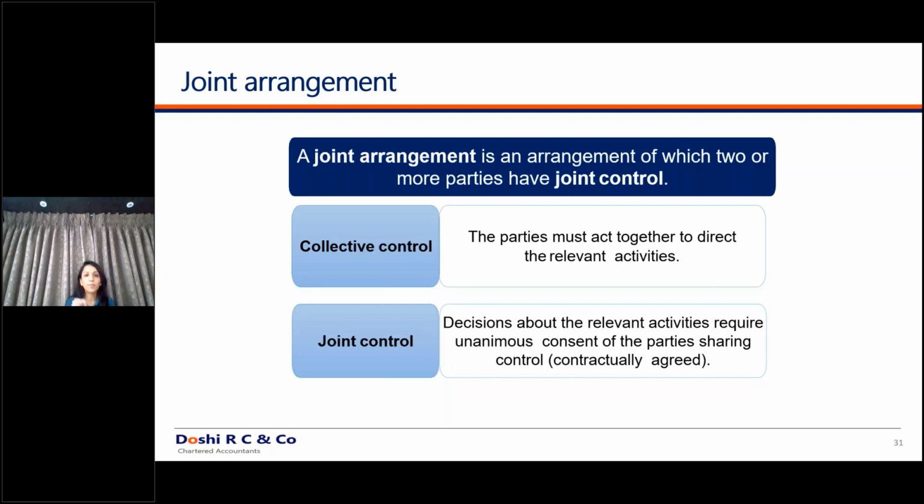One of the most important parameters is the legal form of the entity. If the legal form of the entity is such that you cannot establish a distinct legal entity, in such cases it is by default a joint arrangement and it will be included in your standalone financial statements itself. Whereas in cases where you can establish a different legal form of that entity, in such cases it is a joint control.